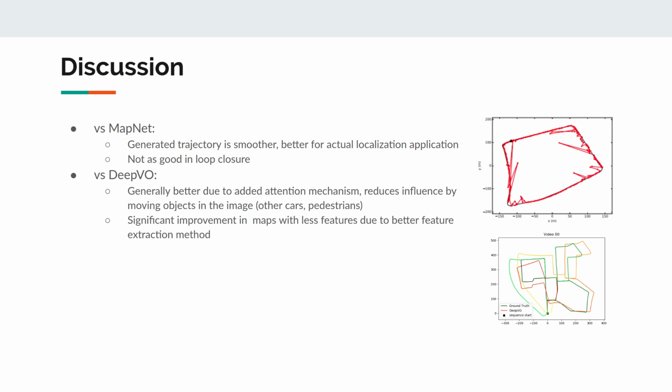And compared with deep visual odometry, we have generally better performance due to the added attention mechanism and a better feature extraction layer. The attention mechanism is especially important because it can effectively filter out noise such as moving objects, running cars on the road, and pedestrians. And we have significantly better improvement in maps with fewer features because we are using a better feature extraction method, which works better when the features are sparse.